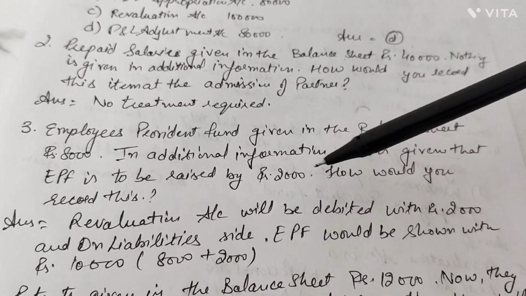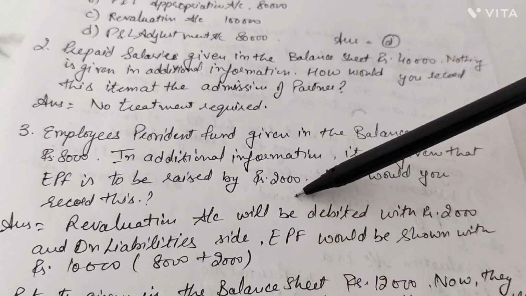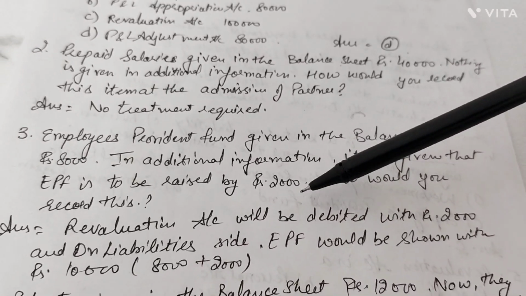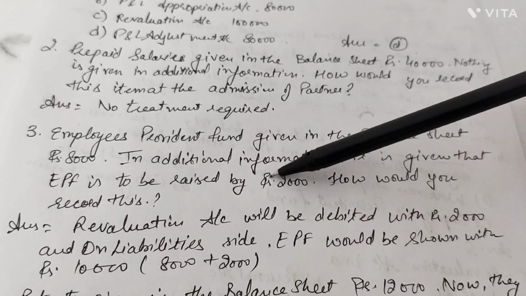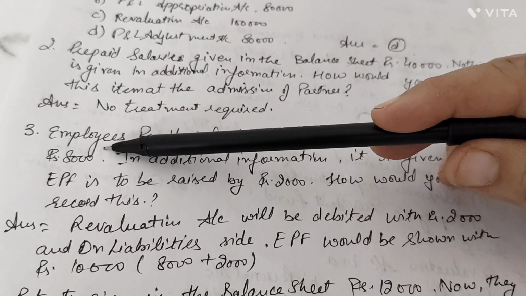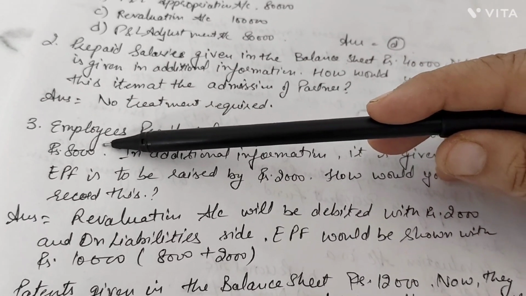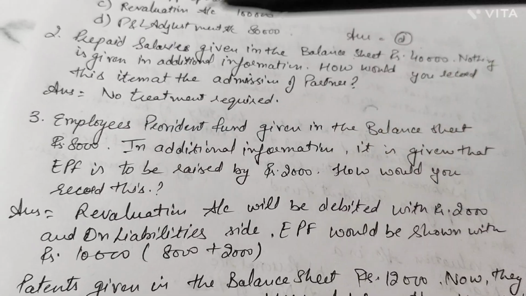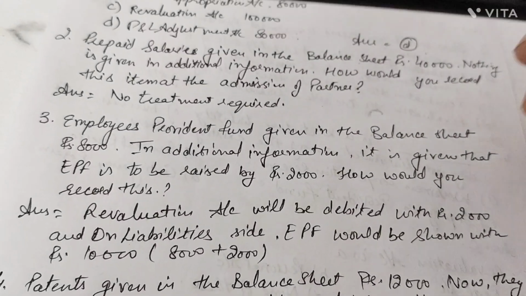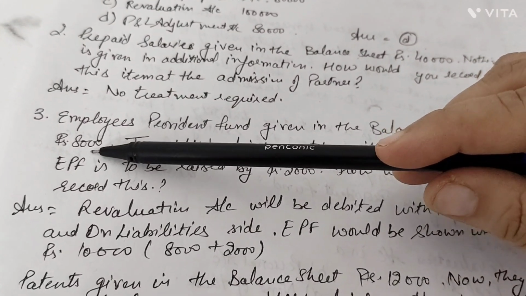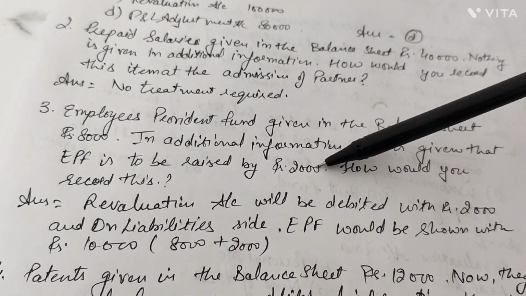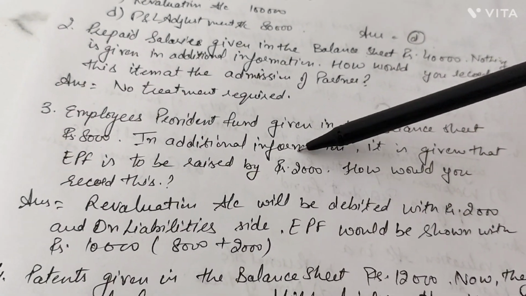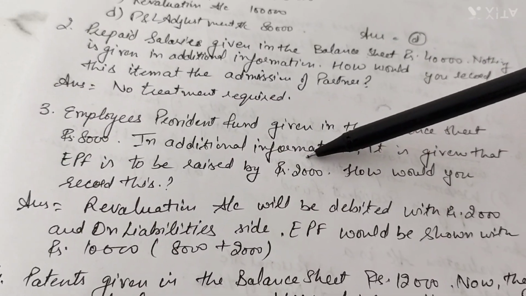So revaluation account is debited with how much? Rupees 2,000. But now in the balance sheet, total liability would be this newly created 2,000 plus 8,000 that was already existing, right? Beta ji, see over here again that they already are supposed to pay rupees 8,000, but now it is found that an additional rupees 2,000 needs to be provided in the books of account.